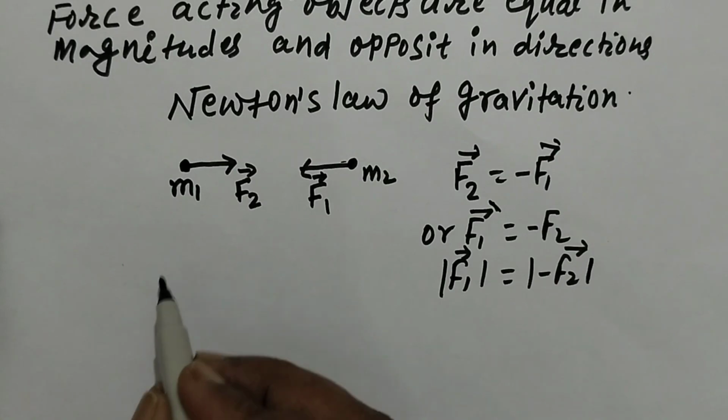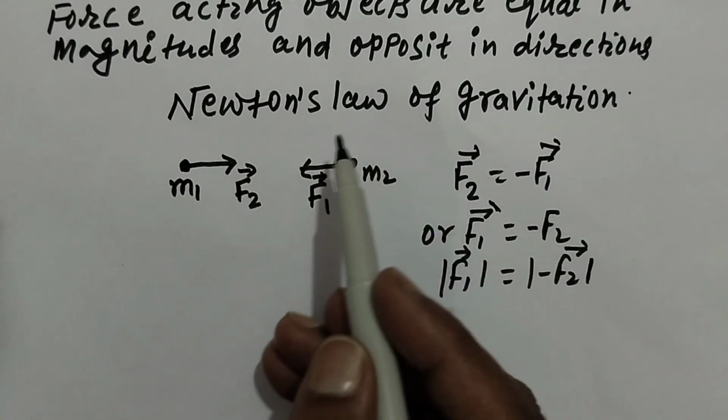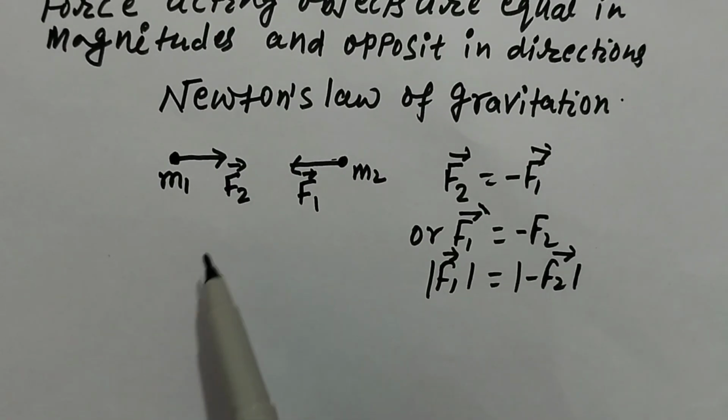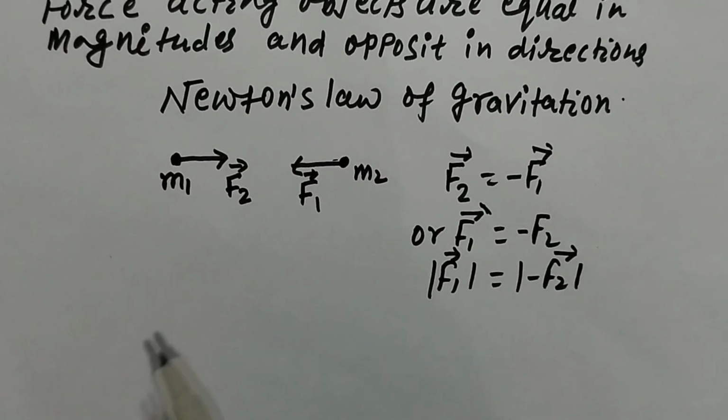Now, what is the statement of Newton's law of gravitation? The force of attraction acting between two point masses is directly proportional to the product of the magnitudes of their masses and inversely proportional to the square of the distance between them.